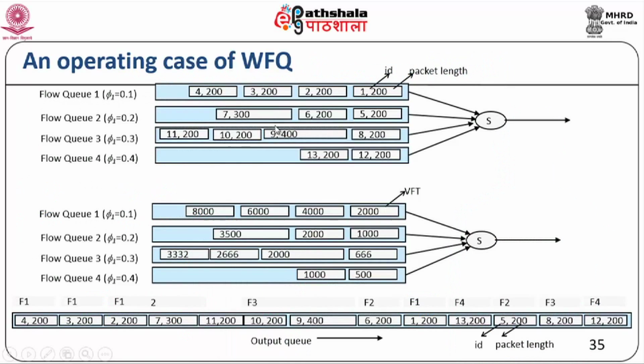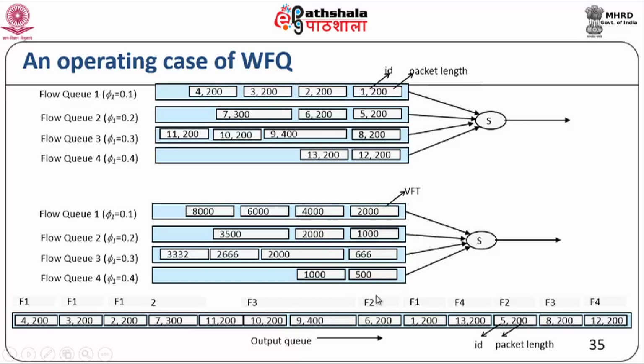So this is an example of WFQ in operation, the weighted fair queue. We show different flows with different IDs, the packet ID and the queue length are given. Given that these flows have weights of 0.1, 0.2, 0.3 and 0.4, based on the packet length we calculate the finish time, or Fi, or virtual finish time as it is called. When you calculate the finish times, you find that this has 2000, 4000, 6000, 8000, 200 divided by 0.1. And this will be 200 divided by 0.2, so you will get 1000 and so on.